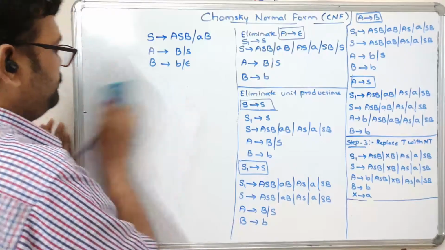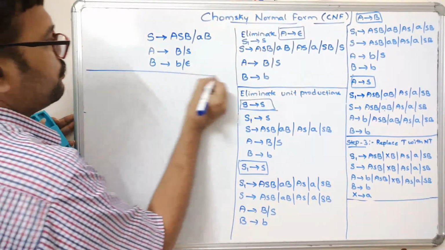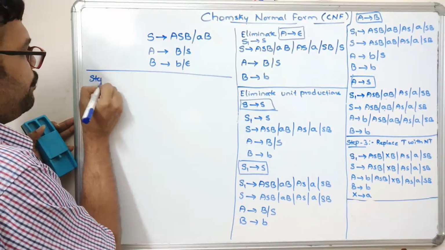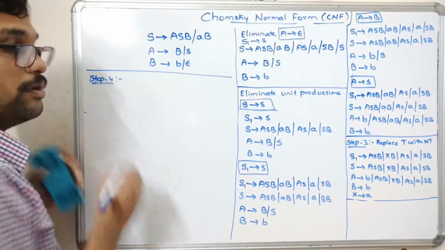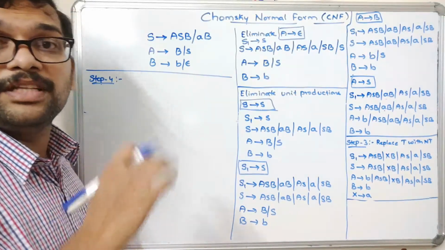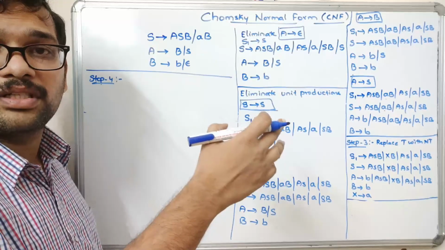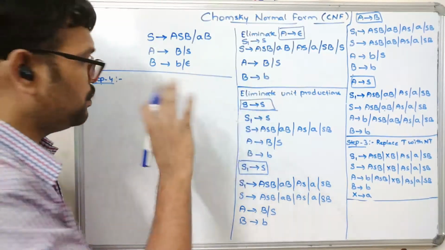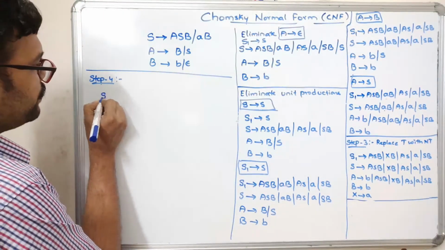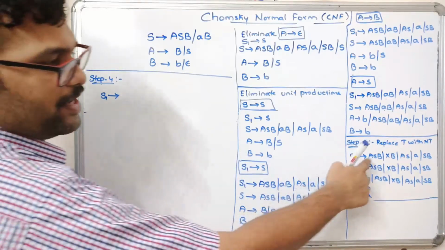So this was the question, right? Step 4: if you are having more than one non-terminal on the right hand side of the production, replace that. Coming to the first production, S1 tends to ASB.